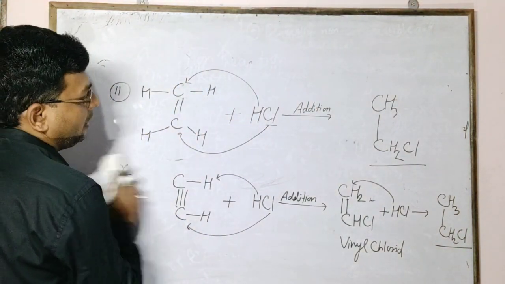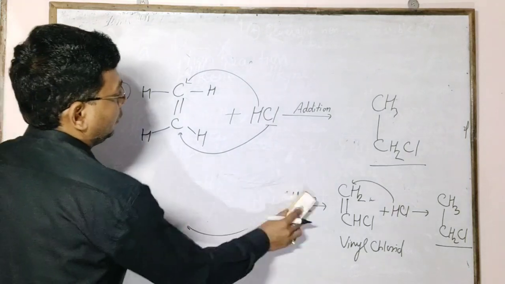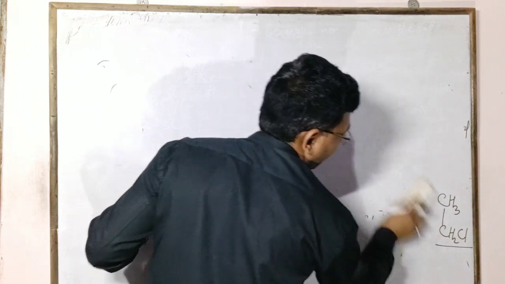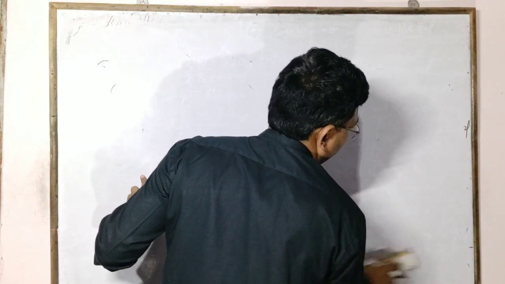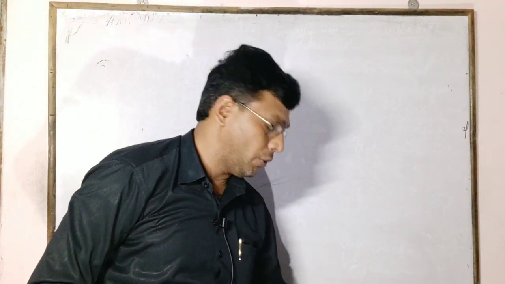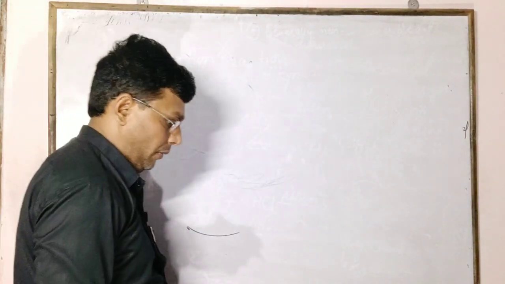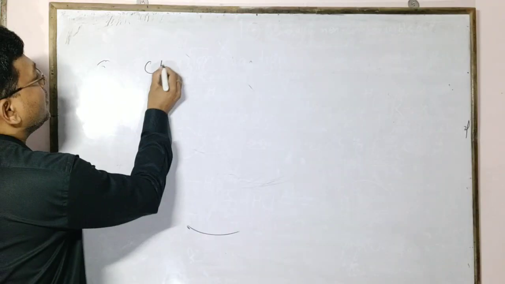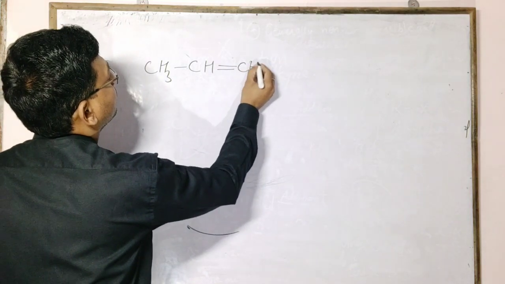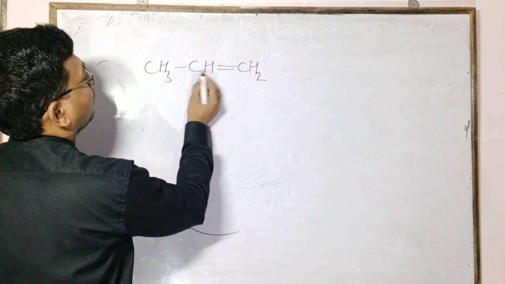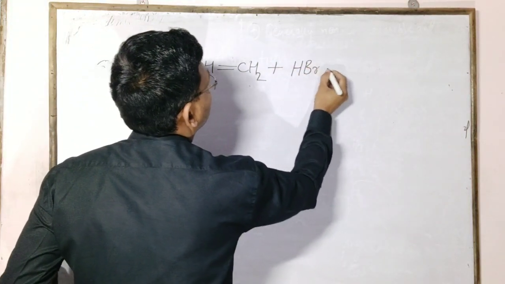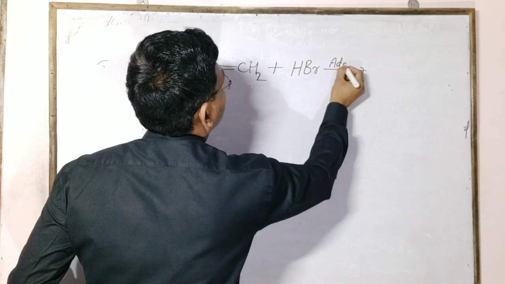The same process applies for addition of hydrogen chloride, hydrogen bromide and hydrogen iodide, but hydrogen fluoride is not reactive, because fluorine is a highly electronegative atom. For example, take a 3 carbon alkene with HBr, an addition reaction.